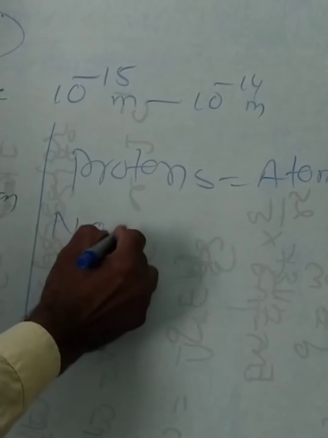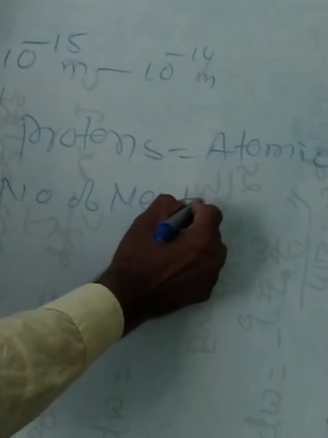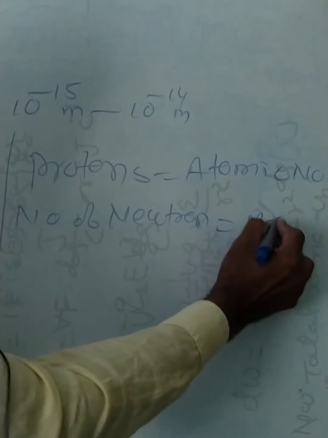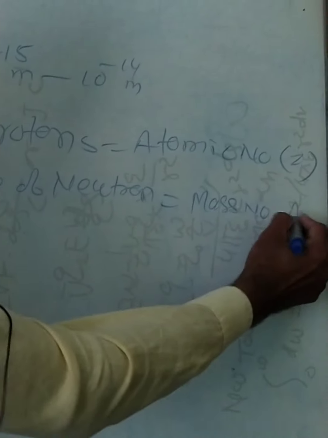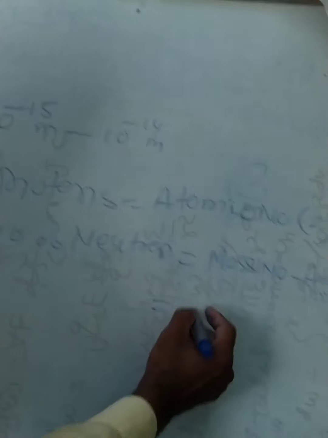And the number of neutrons is the mass number minus the atomic number, that means A minus Z. So you find the number of neutrons from here, and the mass number is denoted by capital A.